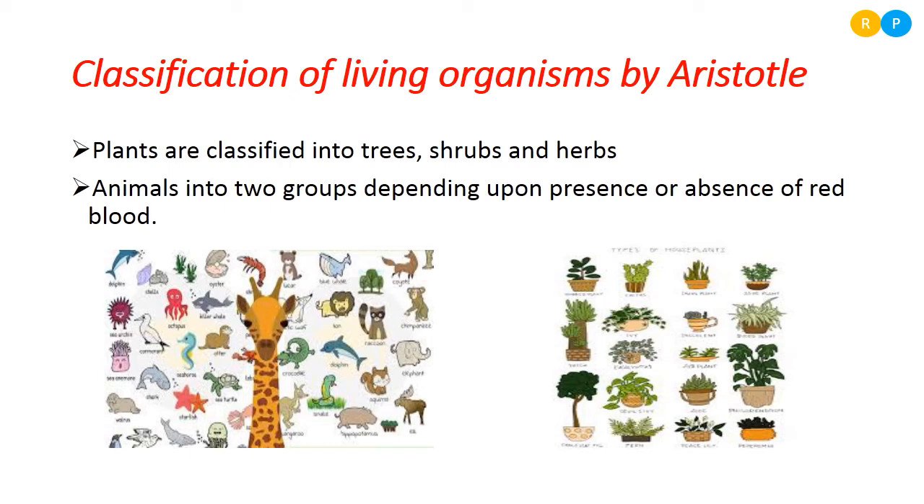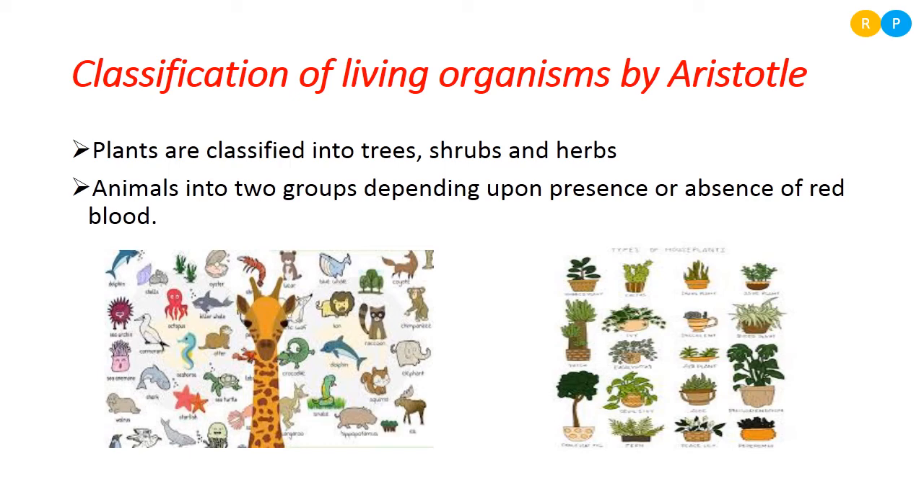So these are some of the criteria considered by Aristotle to classify plants and animals. His system of classification was also not satisfactory, because he considered only a few characteristic features among plants and animals to classify them. Clear? So take the example here.